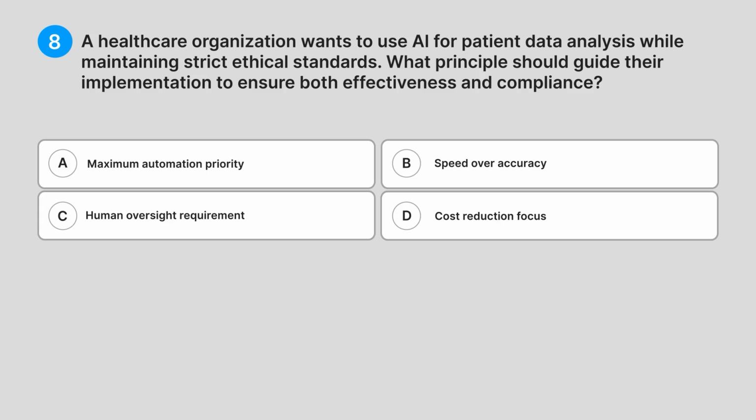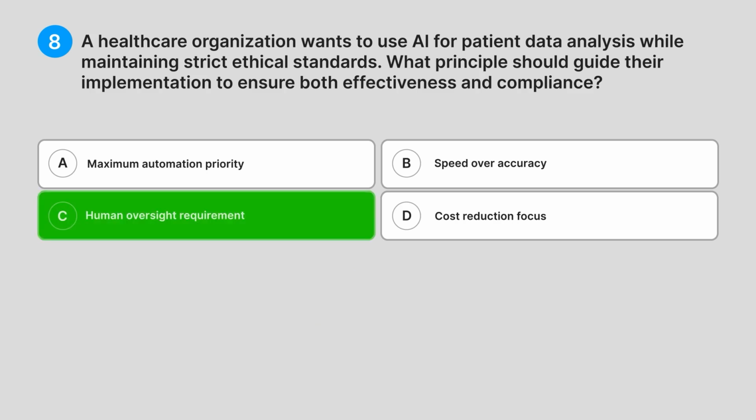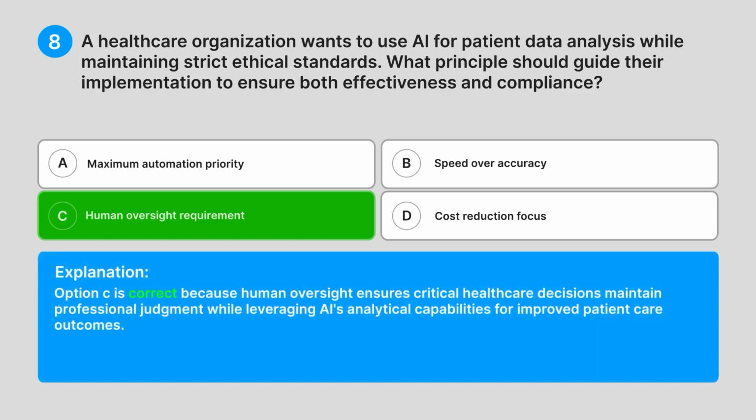Correct answer, C. Human oversight requirement. Explanation. Option C is correct because human oversight ensures critical healthcare decisions maintain professional judgment while leveraging AI's analytical capabilities for improved patient care outcomes.